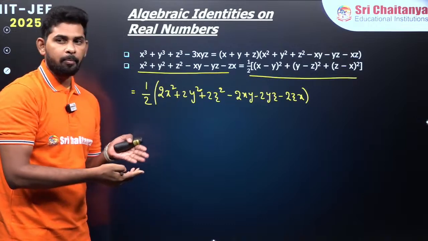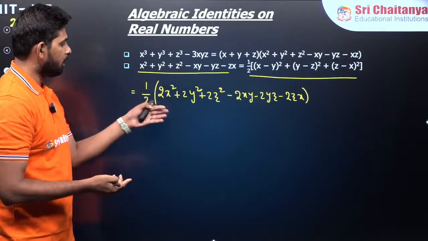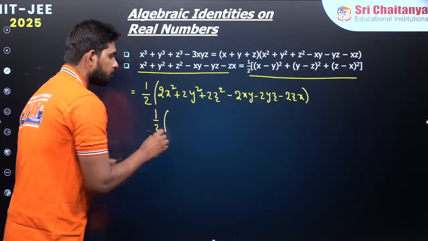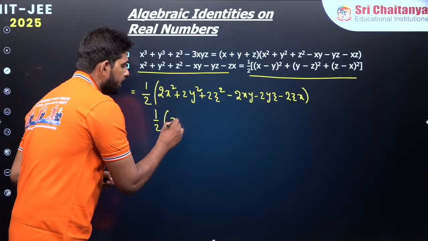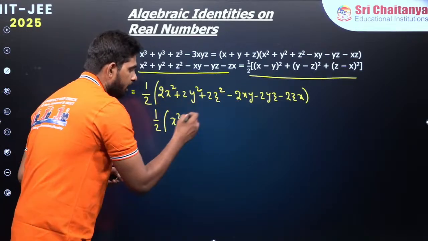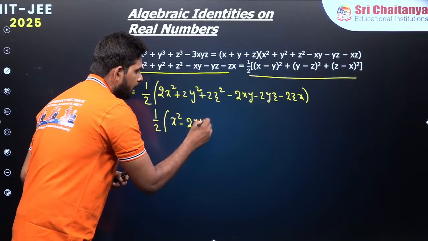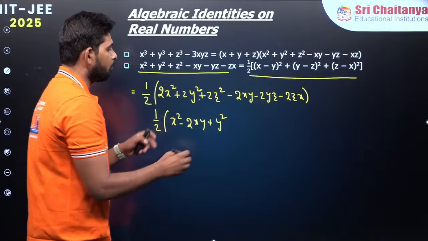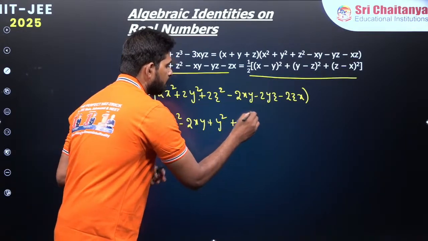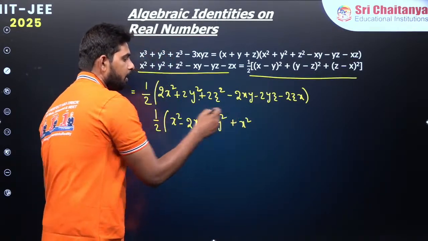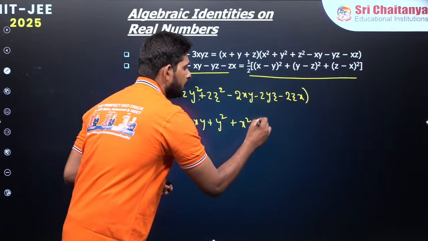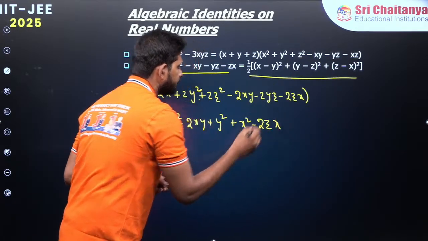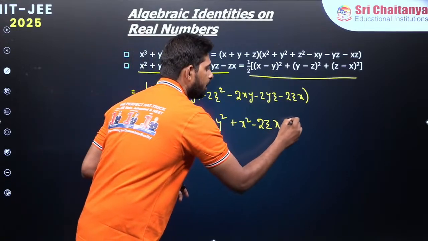So obviously when you are multiplying on the left side of this expression, you have to divide also. Now 1 by 2 here, 2x square I can write as x square plus x square. I am taking minus 2xy here, and y square, one y square I am taking here, one more x square I am taking over here, because there are two x squares, and minus 2zx here, and one z square I am taking over here.